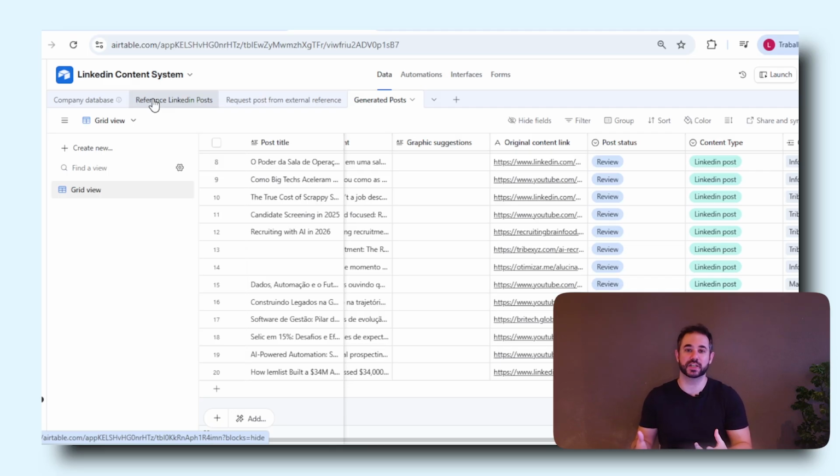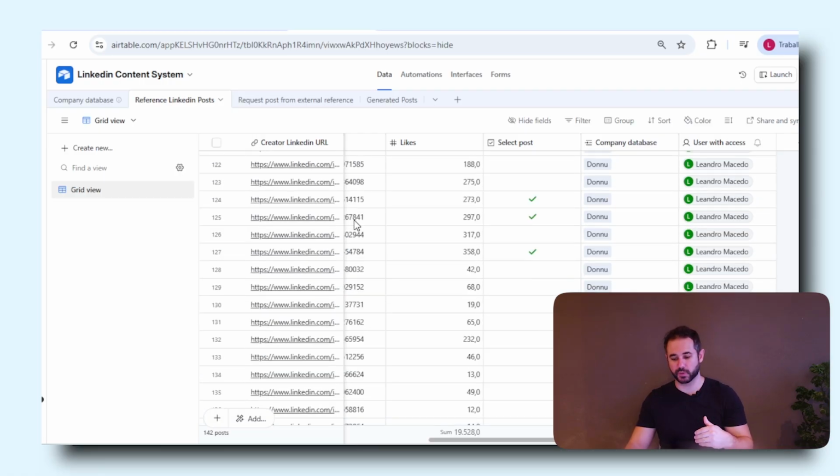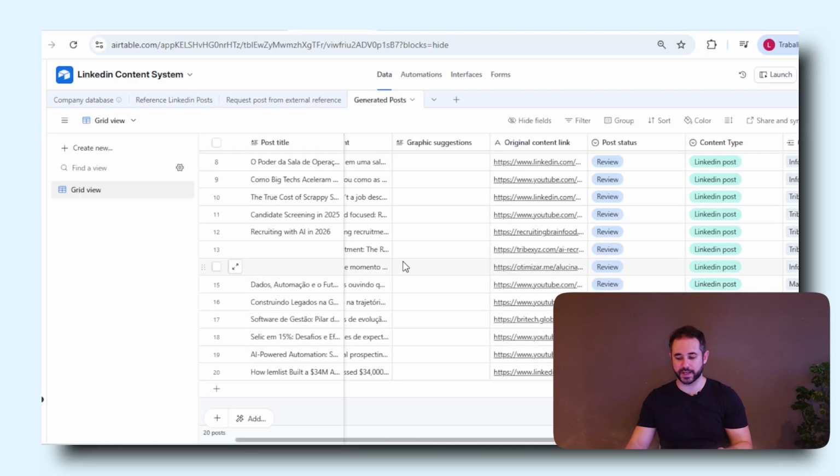So let's say you're using this same system for different companies, you can do so. Or if you're in one organization only, but you want Peter, who is in marketing, to see only marketing related things, and maybe John, who is in operations, to see only operational related posts, you can separate that there. And it also creates the reference posts that we wanted. So here we have all the posts that were created and the ones that we selected that we wanted to mimic from now on. And of course, the posts that were also generated through the system, so here are the 2 posts that we just did, right?